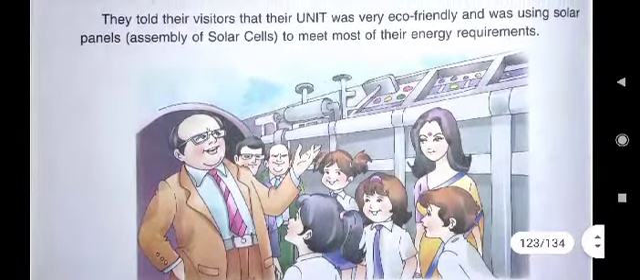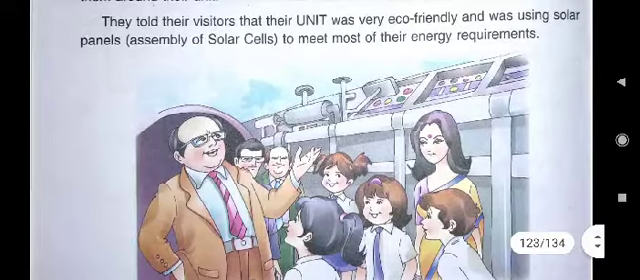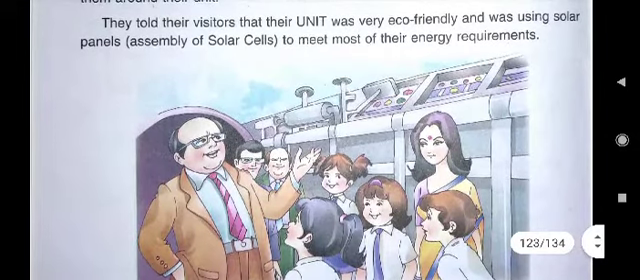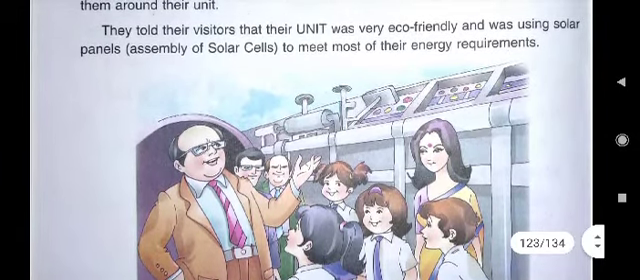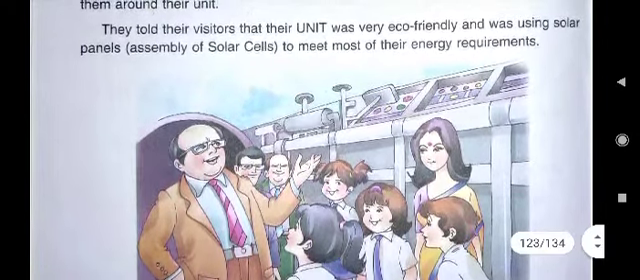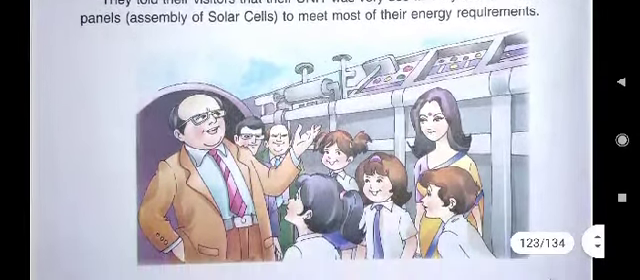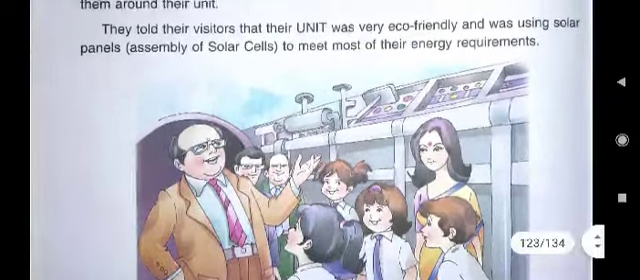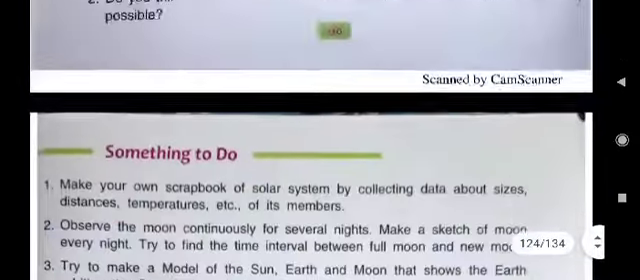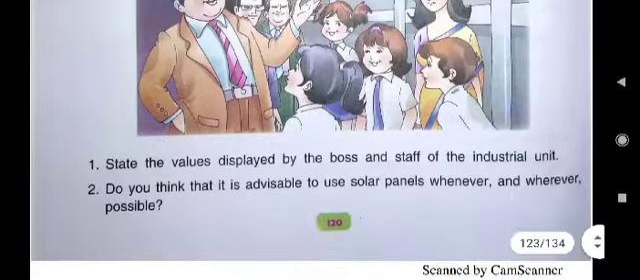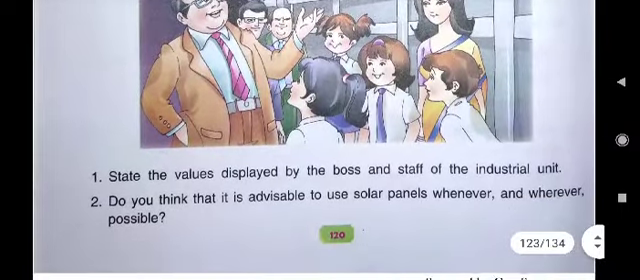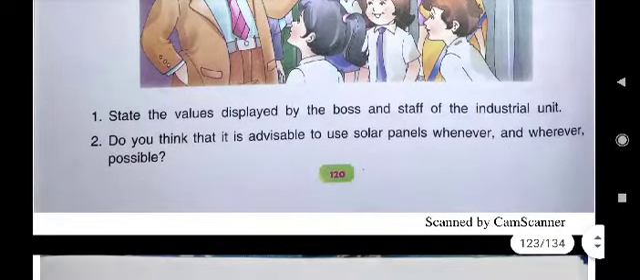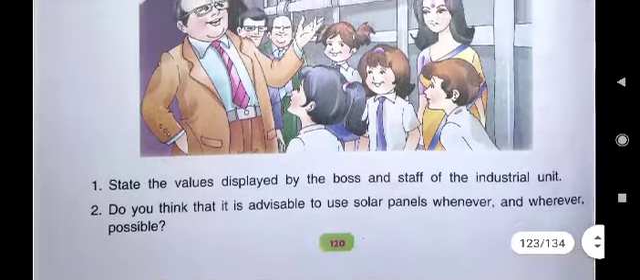In any powerhouses, in any factory, energy is needed. And here in this industrial unit, energy was obtained from sun. That energy was solar energy, and for that solar panels were set up. Now, here the first question is, state the values displayed by the boss and staff of the industrial unit.